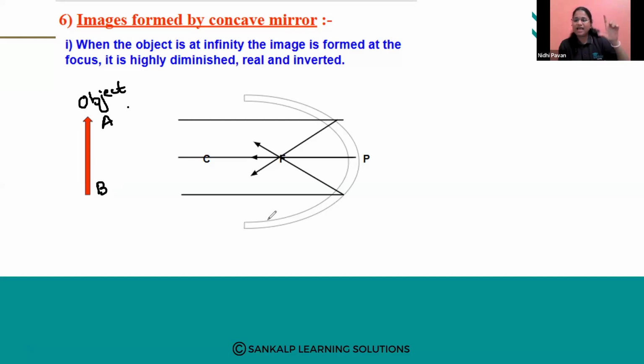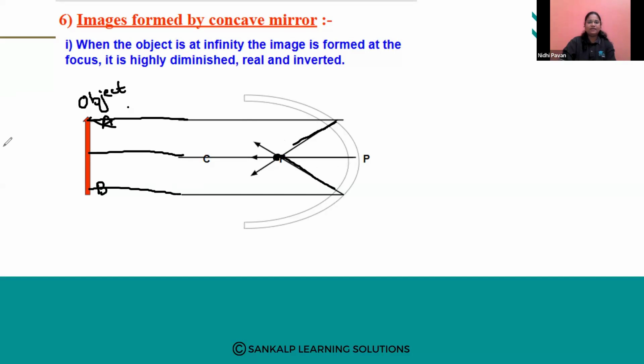So the object is kept at infinity. We don't know the fixed distance, but it is far. The light rays which are coming from the object are reflected by the spherical mirror, and they meet at the focus. So the image will be formed at the focus. Usually, images are formed where the reflected rays meet. So the image is formed at the principal focus.